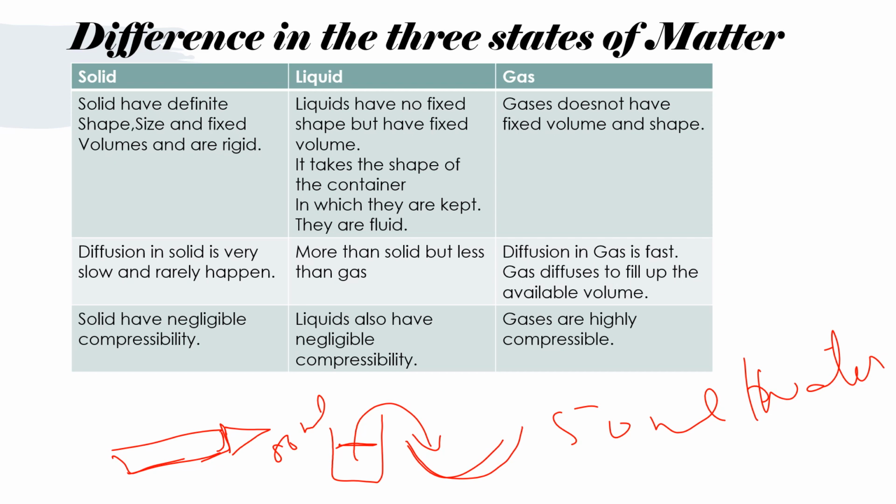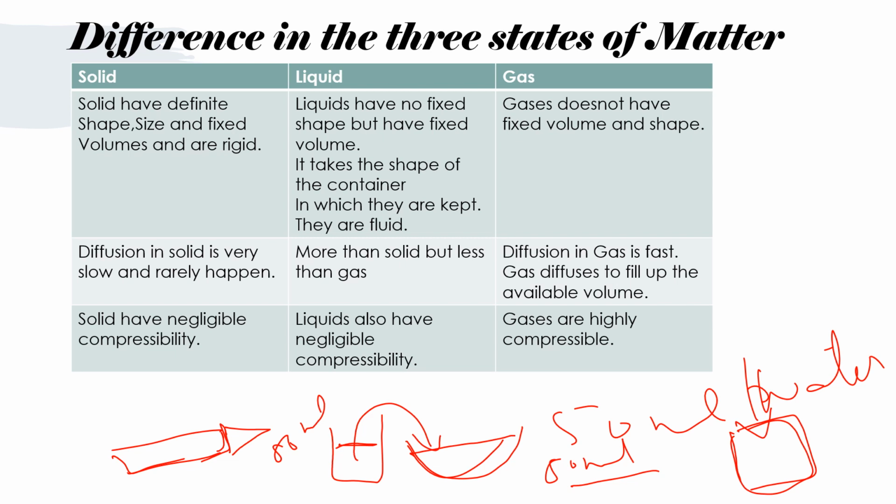Now the water takes the shape of the bowl, but the volume of the water is still 50 ml. So we can say that liquids have no fixed shape but have fixed volume, while gases do not have fixed volume and shape. It spreads in the container and its volume is equal to the volume of the container.